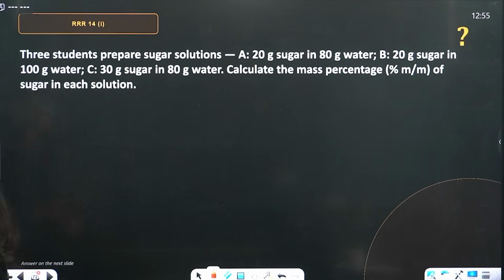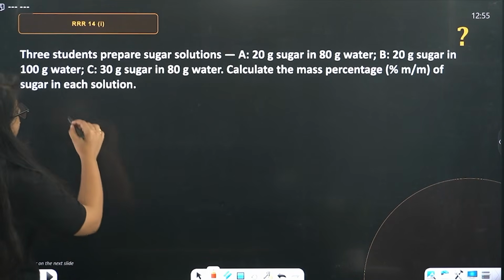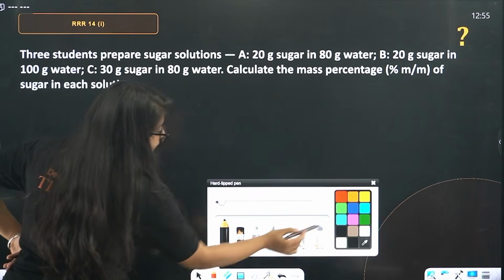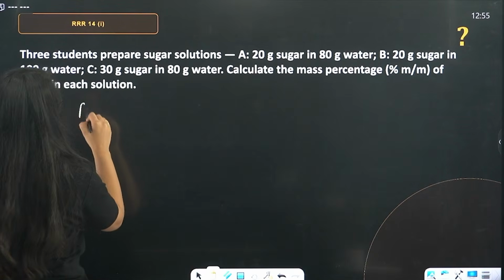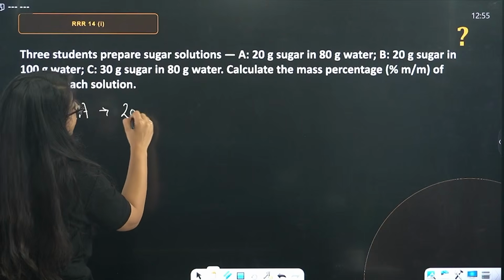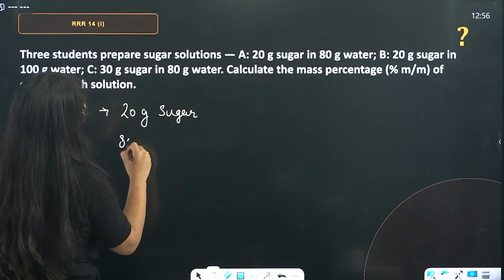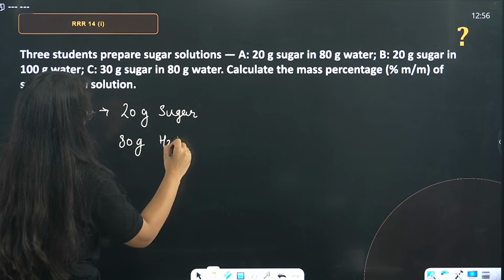Next question. Three students prepare sugar solutions. A prepared a solution of 20 gram sugar in 80 gram of water.